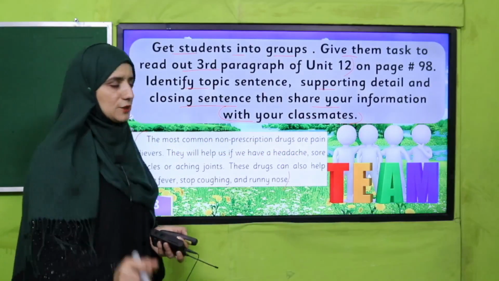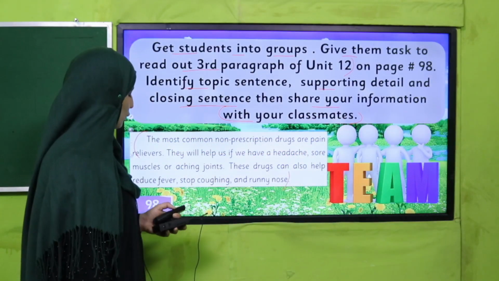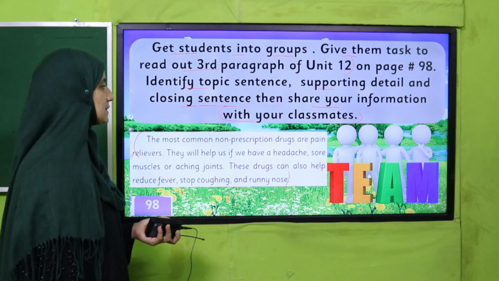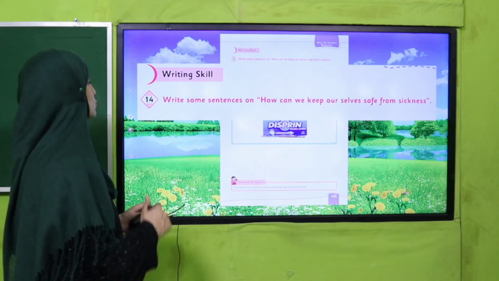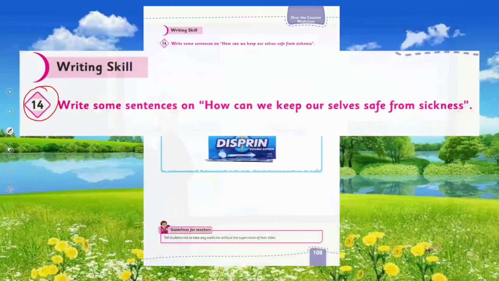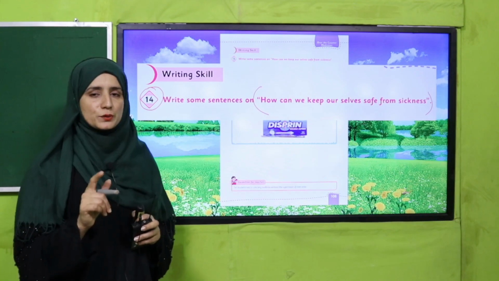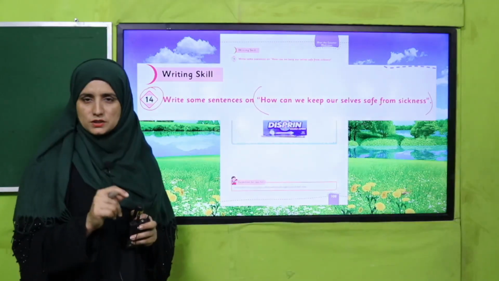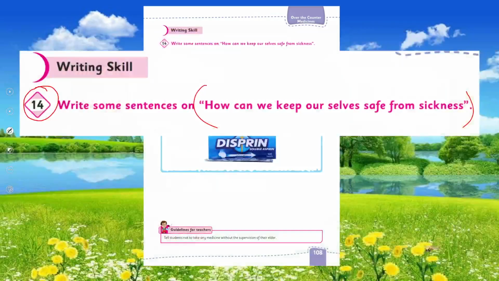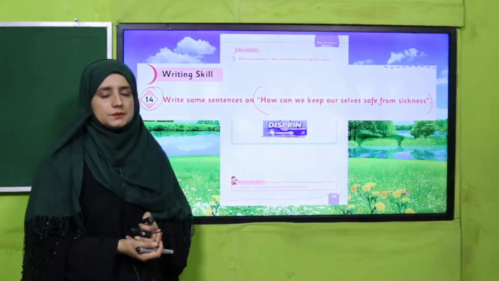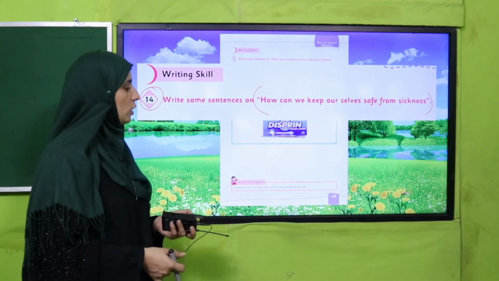Welcome back. Excellent job. Now you are able to identify a topic sentence and its supporting details. So do this on page number 108. There is question number 14. You have to write some sentences in the shape of a paragraph on how we can keep ourselves safe from sickness. This is your today's work. Individually you have to perform it in your class, in your notebook. Pause the video and do this activity in your class. Welcome back. Excellent job. Good job.